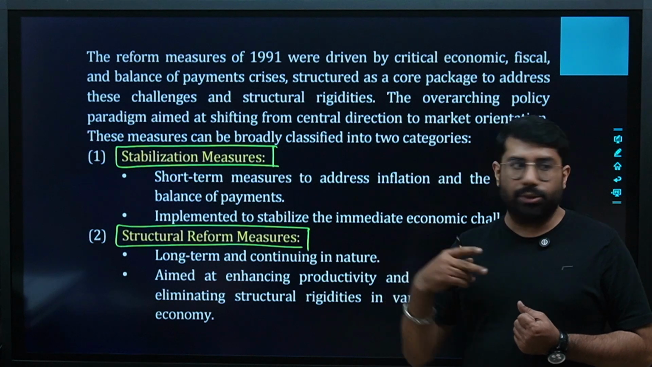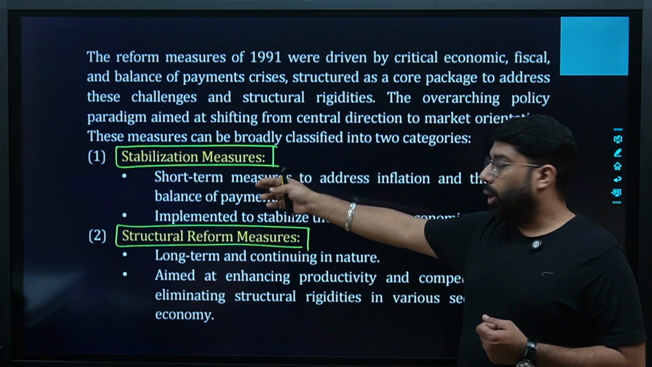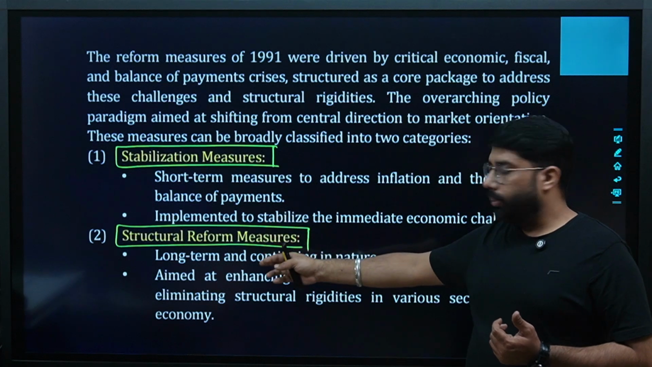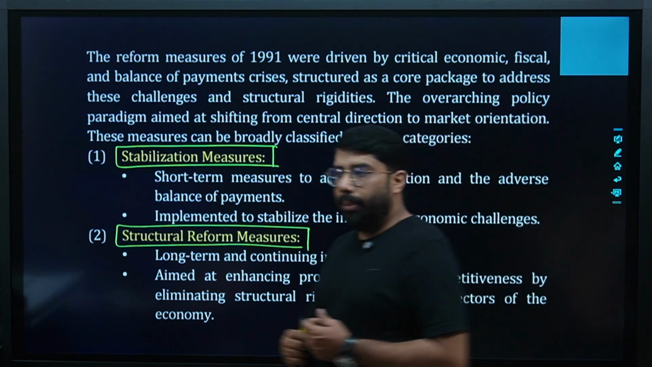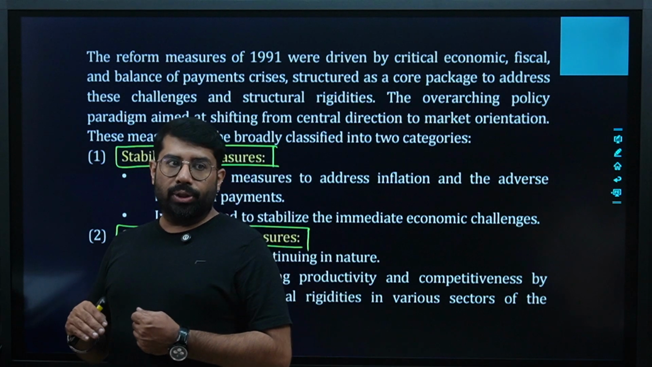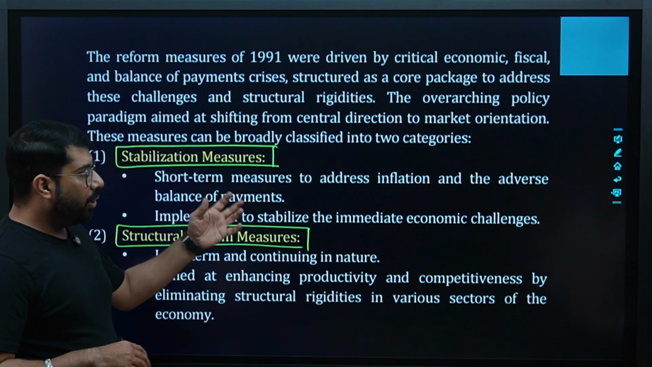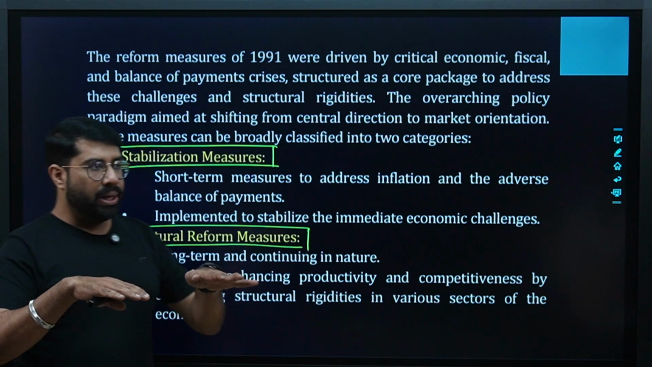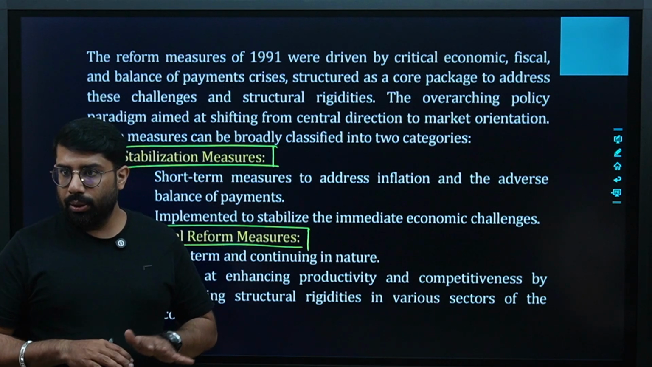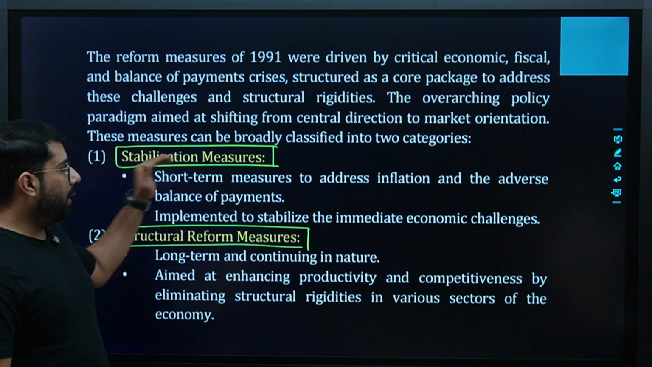So, guys, whatever reforms we're talking about, 1991 reforms, in those reforms, there were two types of measures, two types of steps which were taken. One, the short term measures, the other, the long term measures. Short term measures are known as stabilization measures. Stabilization measures basically means those steps which are taken to address the issues which are maintaining disequilibrium in the market. So to stabilize the market in the short term, the measures were known as stabilization measures.